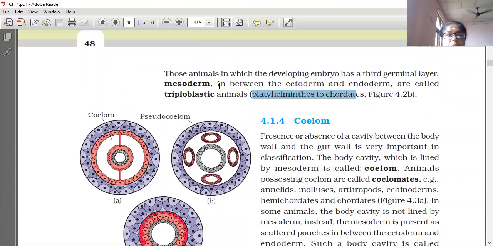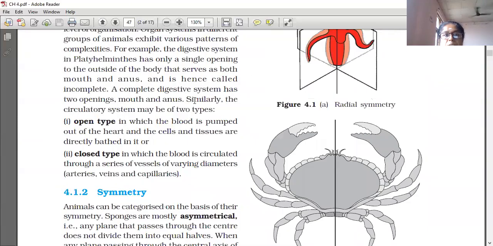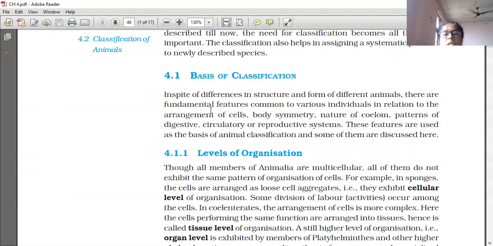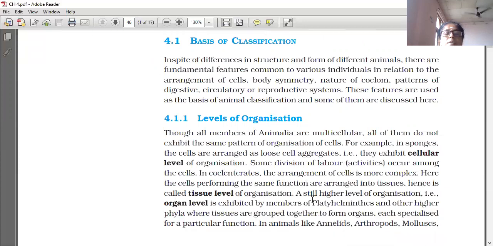One more time we will see these bases of classification. First one is levels of organization. Already we have learned the cellular level of organization, example sponges. Then tissue level of organization, example Coelenterata, and organ level of organization, Platyhelminthes.